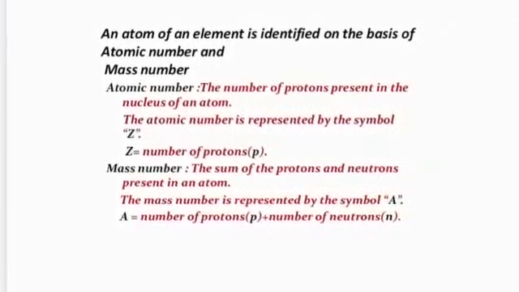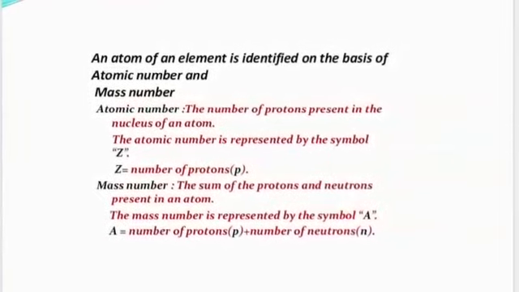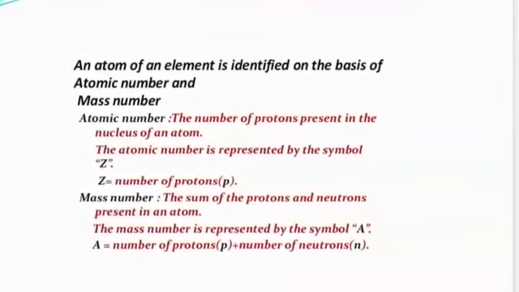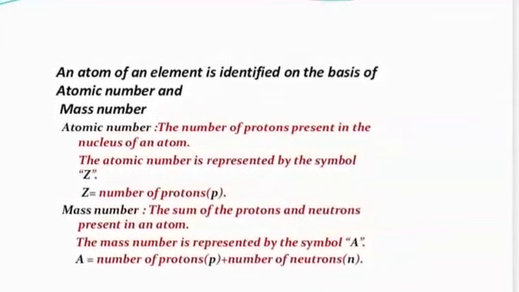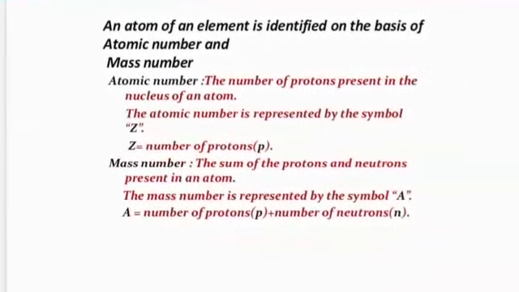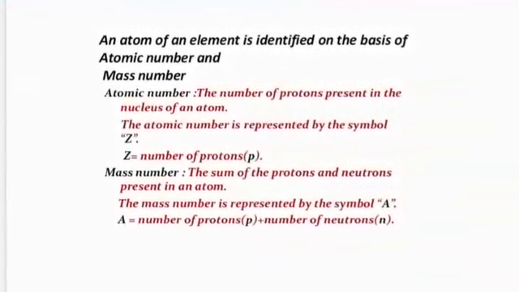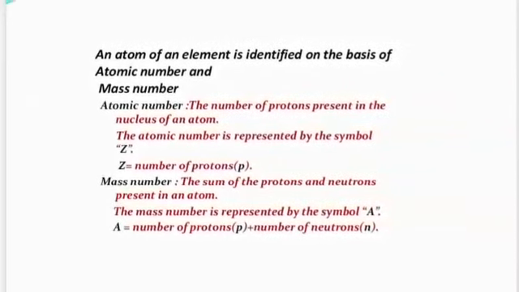An atom of an element is identified on the basis of atomic number and mass number. Atomic number is the number of protons present in the nucleus of an atom. It is represented by the symbol Z. Whereas mass number is the sum of protons and neutrons present in an atom. It is represented by the letter A.